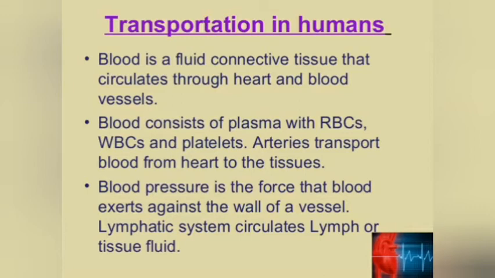Transportation in humans. Most important topic. Blood is a fluid connective tissue that circulates through the heart and blood vessels. Blood consists of plasma with RBC, WBC, and platelets. Arteries transport blood from the heart to the tissues. Blood pressure is the force that blood exerts against the walls of vessels. The lymphatic system circulates lymph or tissue fluid.